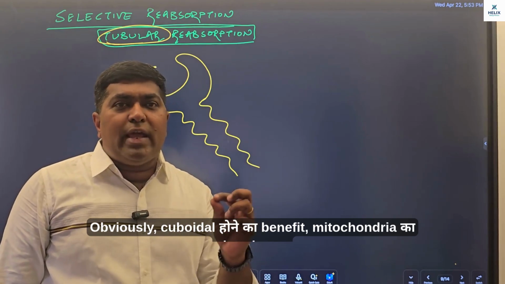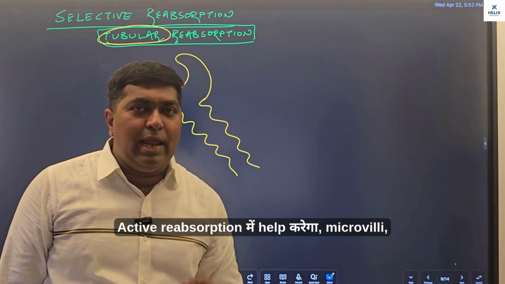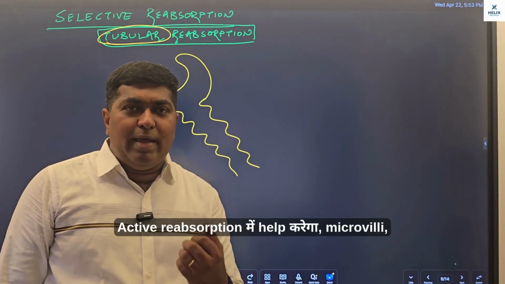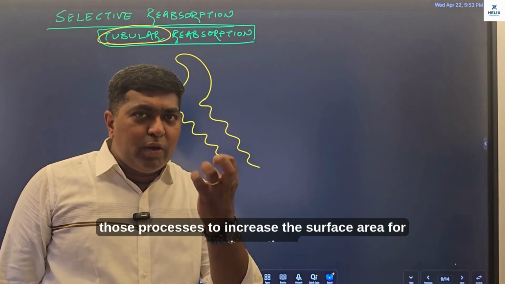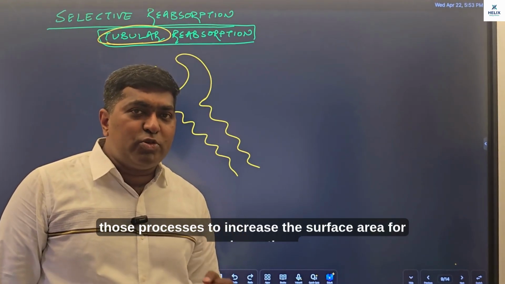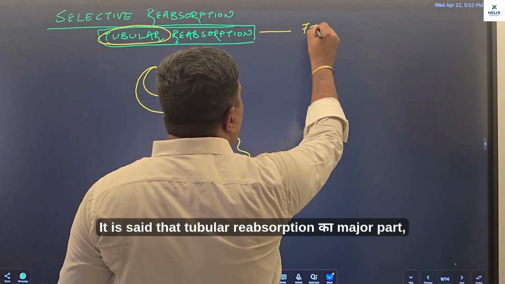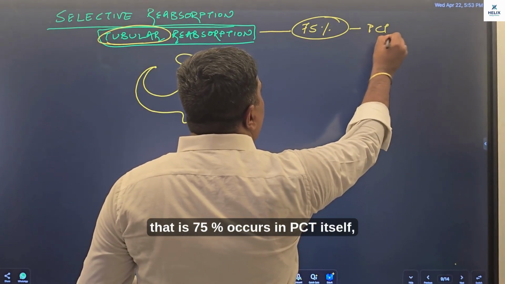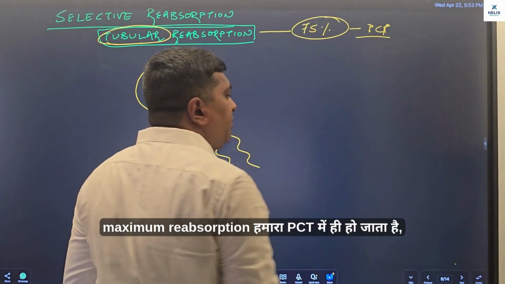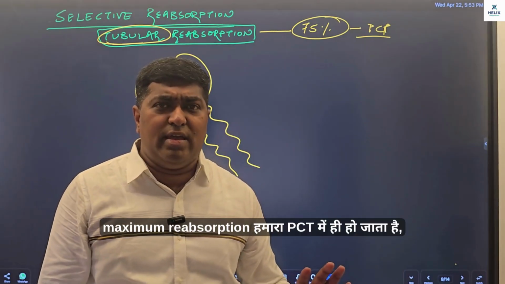Obviously cuboidal होने का बेनिफिट माइटोकॉन्ड्रिया का अबंडेंस एक्टिव रीएब्जॉर्प्शन में हेल्प करेगा. माइक्रोविलाई ब्रश बॉर्डर होने का बेनिफिट having those processes to increase the surface area for reabsorption. It is said that tubular reabsorption का major part, that is 75%, occurs in PCT itself. Maximum reabsorption हमारा PCT में ही हो जाता है.